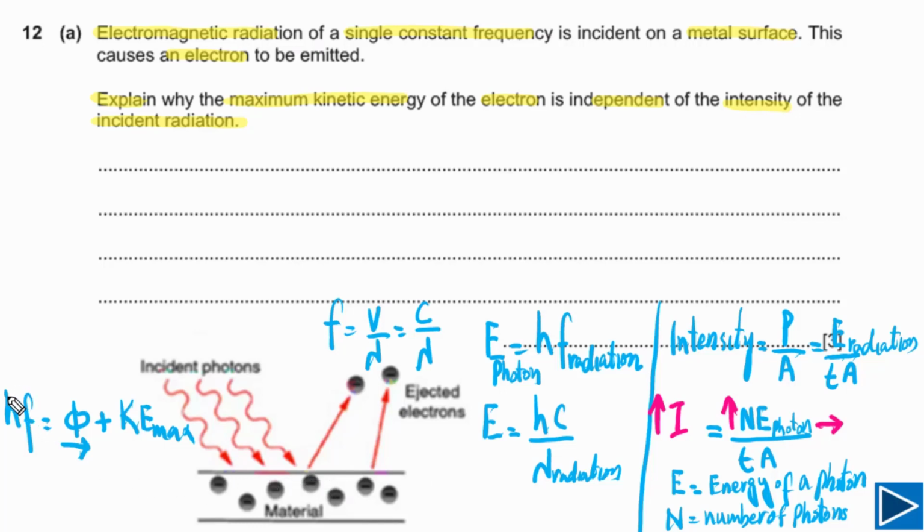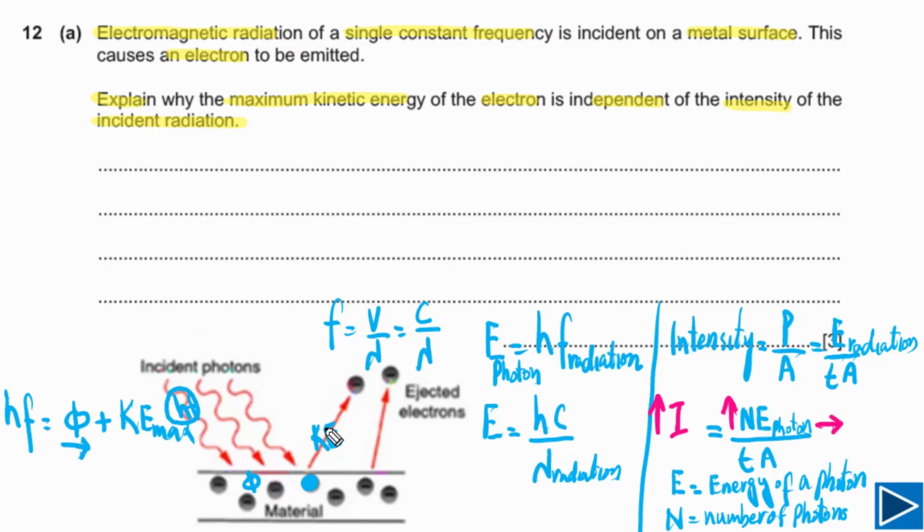It also means that the energy of photon is used to release electron from the metal, and the rest of the energy of the photon becomes kinetic energy of electron. If we look at one single photon here, this photon has energy hf. Some of its energy is used to release this electron from the atom, or from the metal, and the rest of the energy of the photon becomes kinetic energy of this electron.